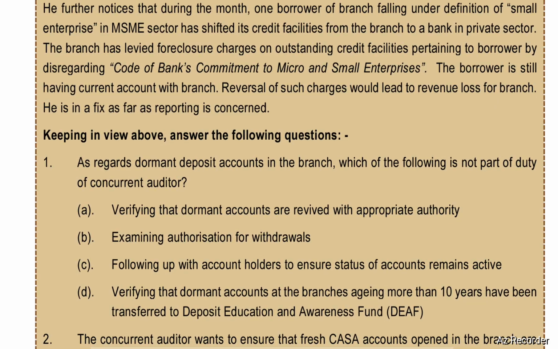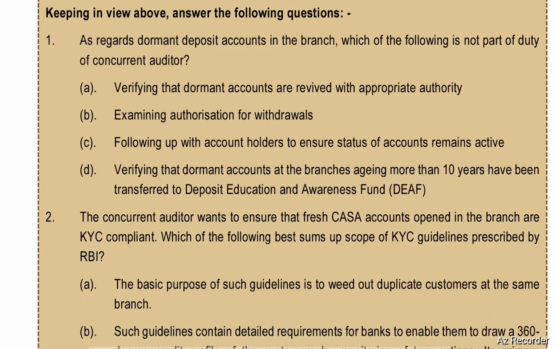He further notices that during the month, one borrower of the branch falling under the definition of small enterprise in the MSME sector has shifted its credit facilities from the branch to a bank in the private sector. The branch has levied foreclosure charges on outstanding credit facilities pertaining to the borrower by disregarding the code of bank's commitment to micro and small enterprises. The borrower is still having a current account with the branch. Reversal of such charges would lead to revenue loss for the branch. He is in a fix as far as reporting is concerned. Keeping in view the above, answer the following questions.